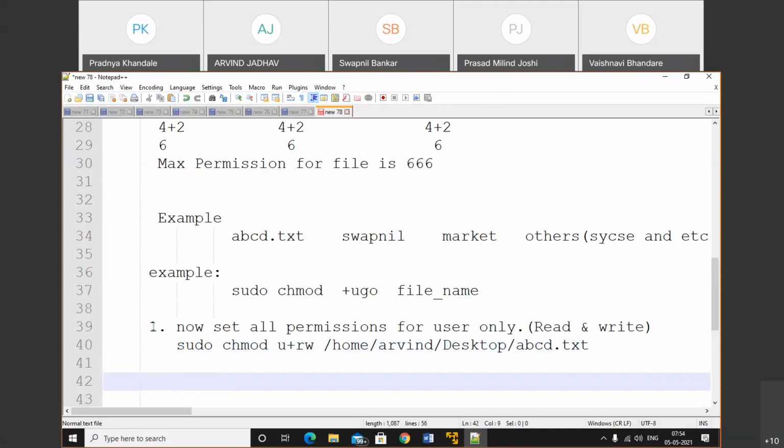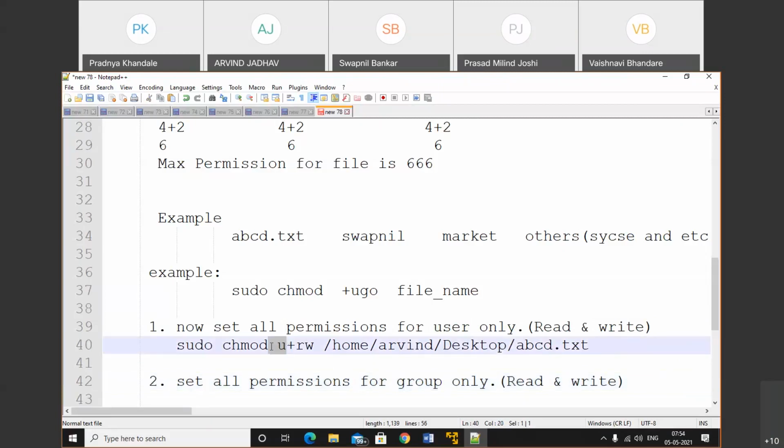Let's take another example. Another question is: set all permission for group only. Here we need to set the permission for user, that's why u was written.